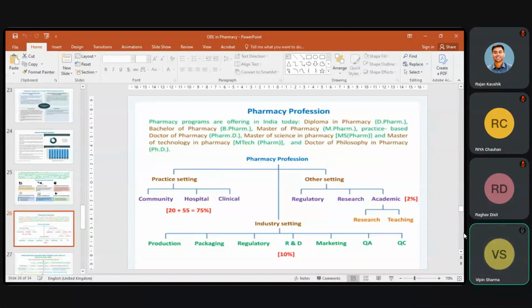In the pharmacy profession, we know there are community pharmacy, hospital pharmacy, clinical pharmacy, regulatory, research, academic, and teaching, and in case of industry, R&D, regulatory, packaging, production, marketing, QA, QC. So many sectors are there in which our bachelors, masters, and even doctors, students are working. So in all of these, by applying this OBE system, we can impart our education in a good and effective way.